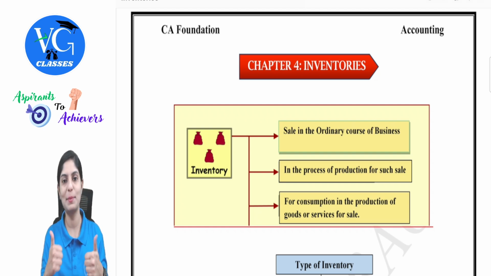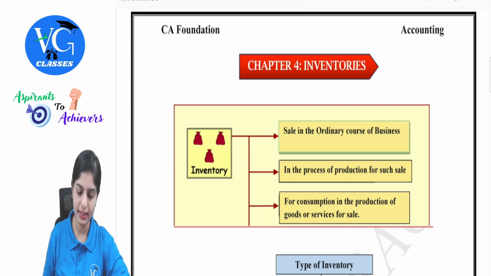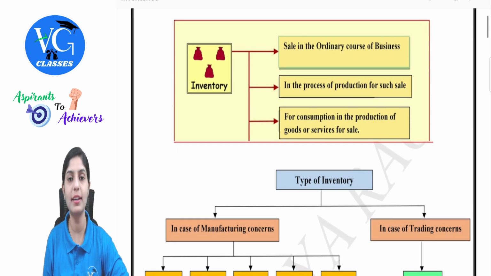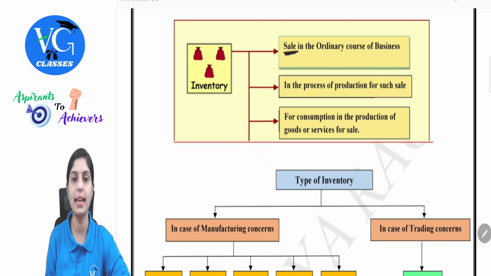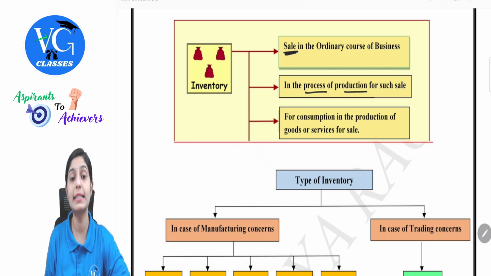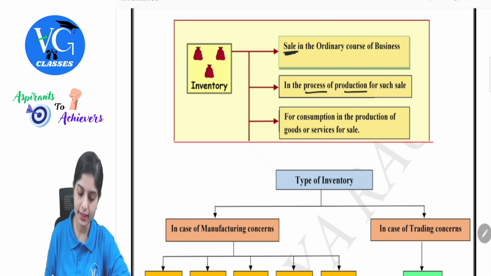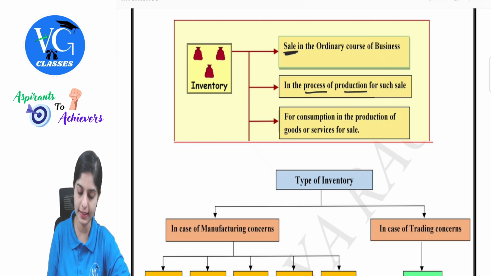Yes, guys, let's begin. First of all, what is inventories? In simpler terms, inventory is nothing but those items which are used for sale in the ordinary course of business. This is for any business organization, and in the process of production for such sale, for consumption in the production of goods or services for sale.